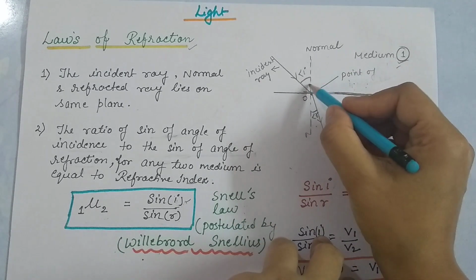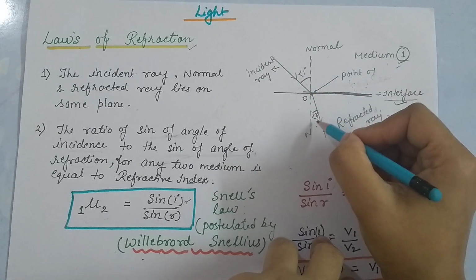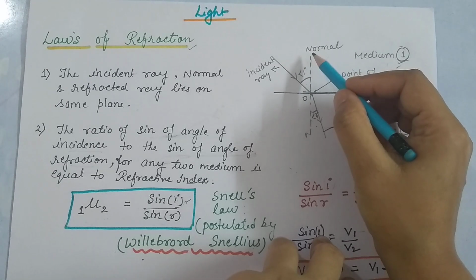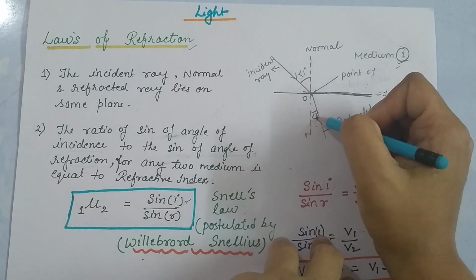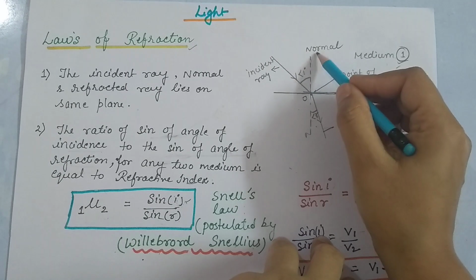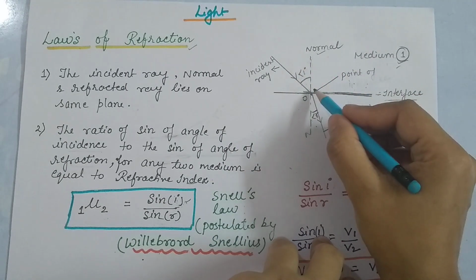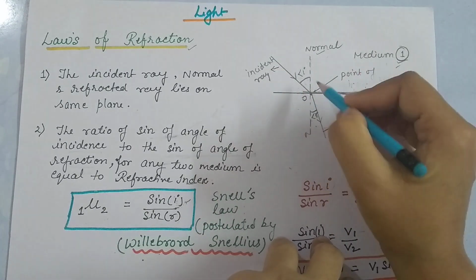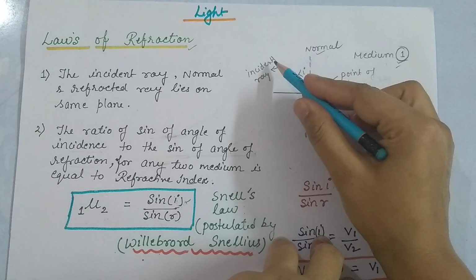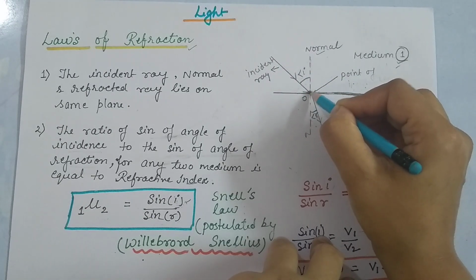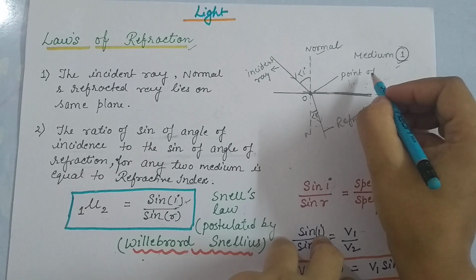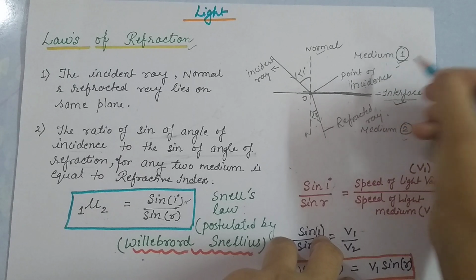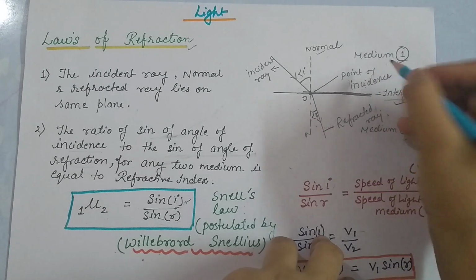We know this is the angle of incidence and the angle of refraction, and we should always keep in mind that both angles are made with the normal. This is your normal, and the point at which any ray is incident or falls is called the point of incidence.